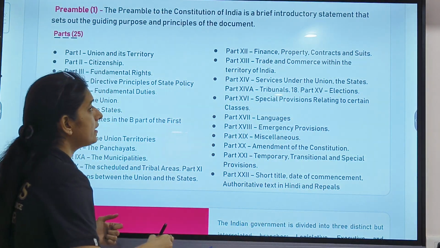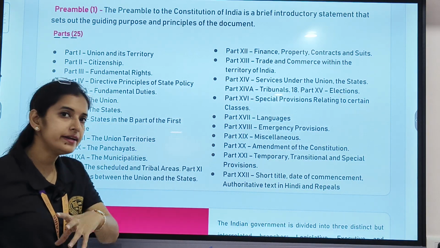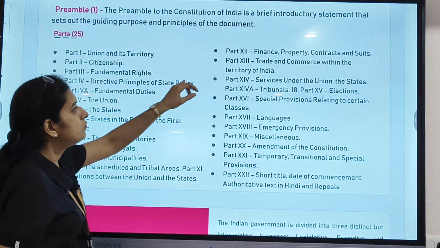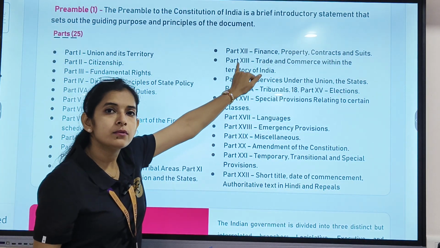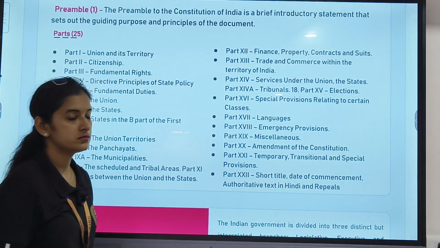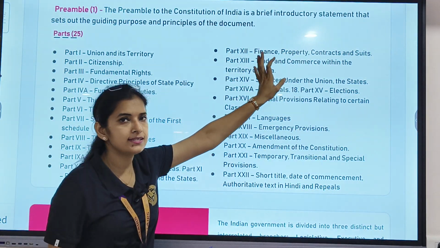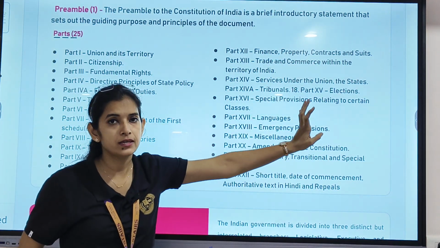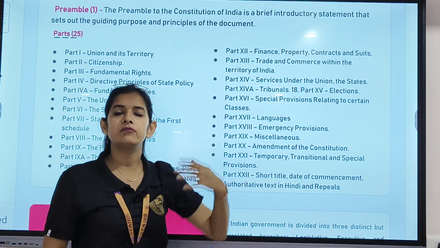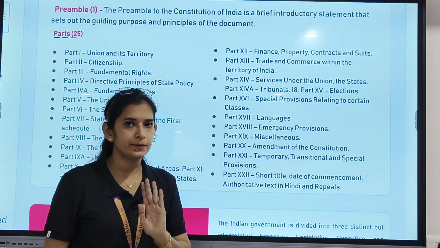For an example, if I have to get a reference on finance or trade related matters, should I be reading all these 25 parts? No, I would just refer to part number 12. Part number 12 is related to finance, property, contract, and I would be referring to 12 and 13. The first one is related to finance and the second one is related to trade. Clear? By reading these particular parts, I would simply get an idea of what rules and regulations we have to follow while we are doing trade. Clear?